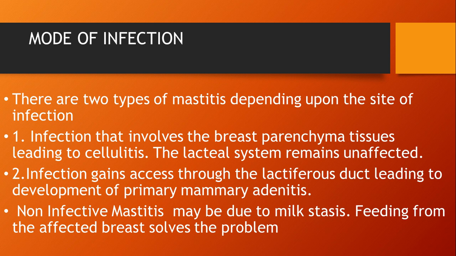Then the mode of infection: there are 2 types of mastitis depending upon the site of infection. First is infection that involves the breast parenchyma tissue leading to cellulitis. The lacteal system remains unaffected. The second is infection that gains access through the lactiferous duct leading to development of primary mammary adenitis. Then next, non-infective mastitis may be due to milk stasis. Feeding from the unaffected breast solves the problem.